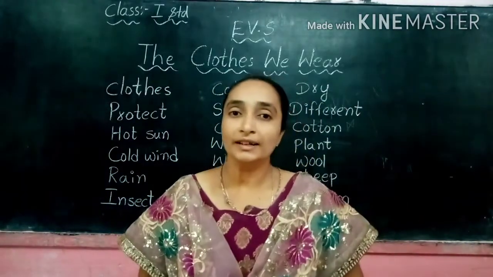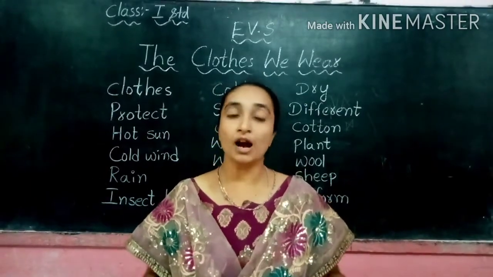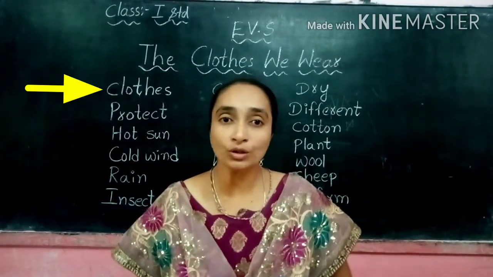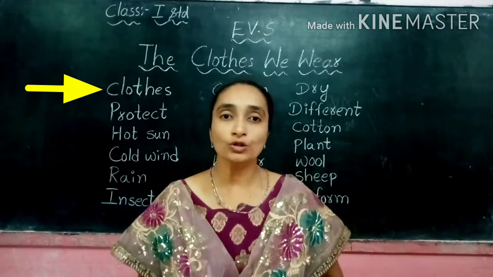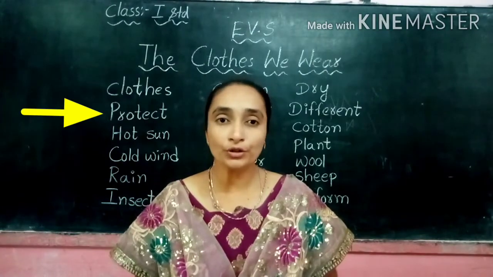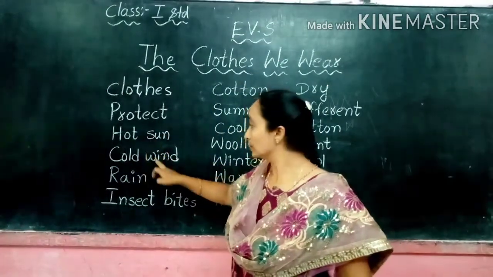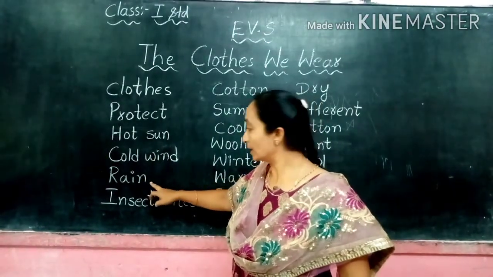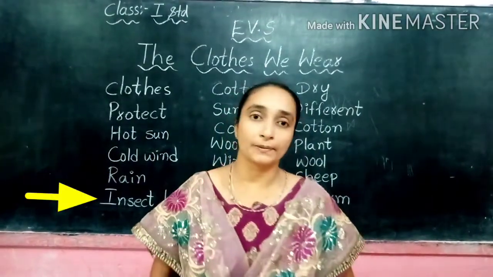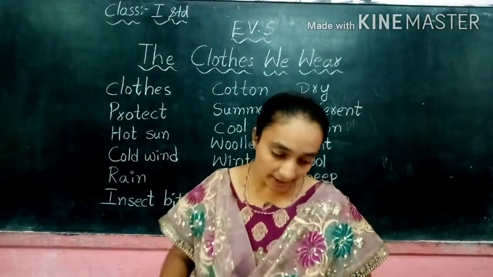So children, let us have a recap of the full lesson. So the first point is, why should we wear clothes? We should wear clothes to cover our body and to protect our body. From what should we protect our body? The clothes protect us from the hot sun, the cold wind, the rain and insect bites.